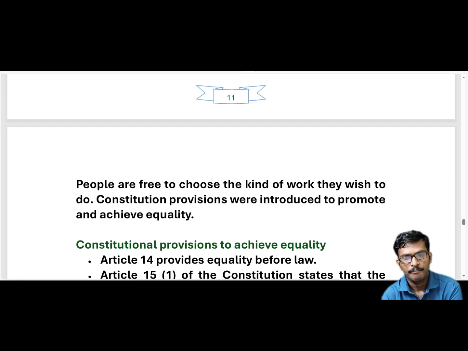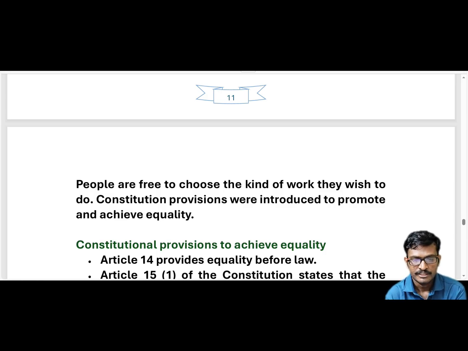Previously, based on work there was discrimination, that is called caste discrimination. We should abolish this kind of discrimination through law, so they made some laws to abolish discrimination based on profession or work.